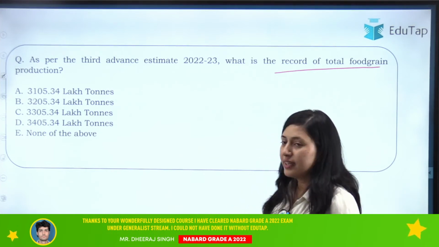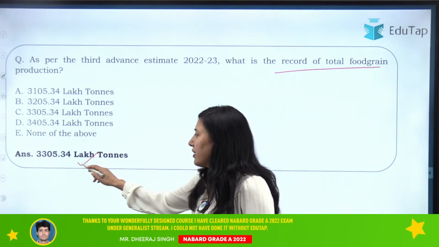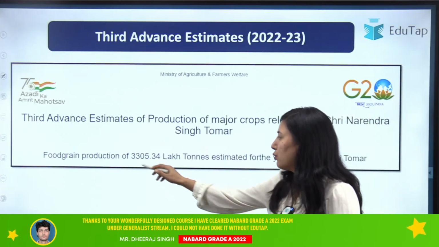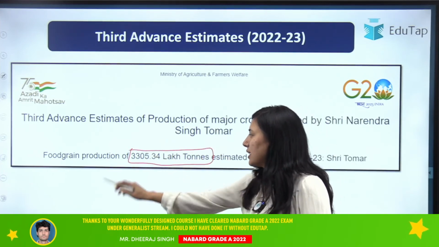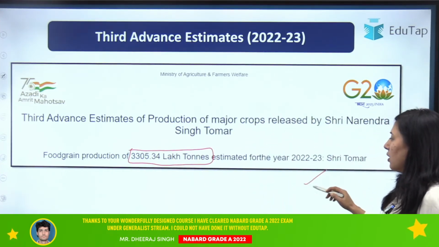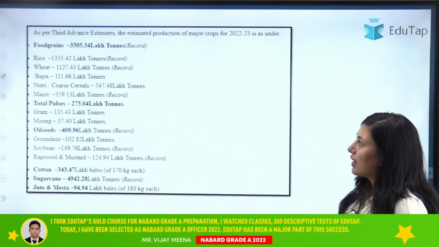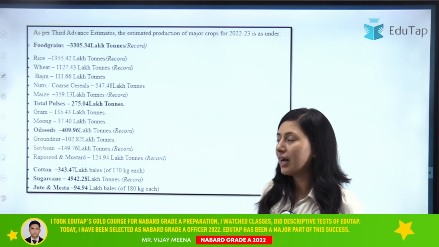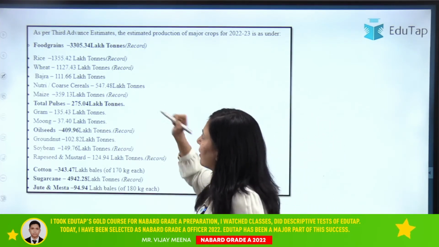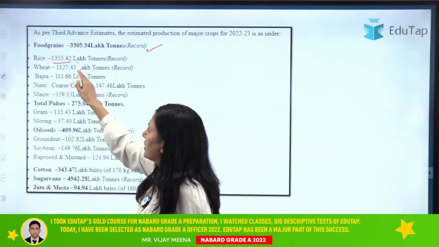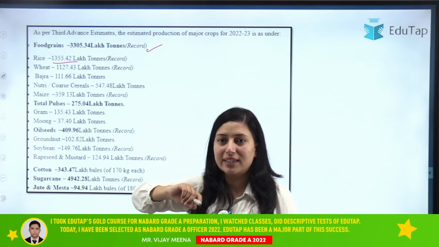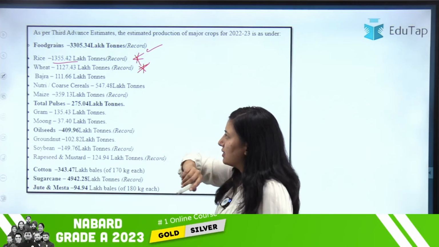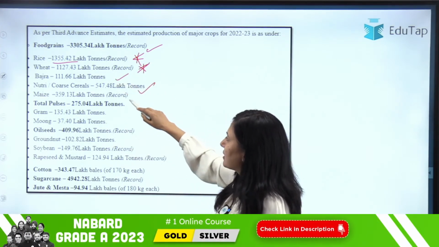So the right answer for this question is 3,305.34 lakh tons. Okay. If we talk about the third advanced estimate, total food grain production according to this is 3,305.34 lakh tons, for 2022-23. So if we talk about different food grain commodities, let's see the different estimates as per the third advanced estimate. So food grain we have discussed. For rice it is 1,355.42 lakh tons. Then for wheat it is 1127.43 lakh tons. For bajra it is given. Then for nutri-cereals and maize it is given.